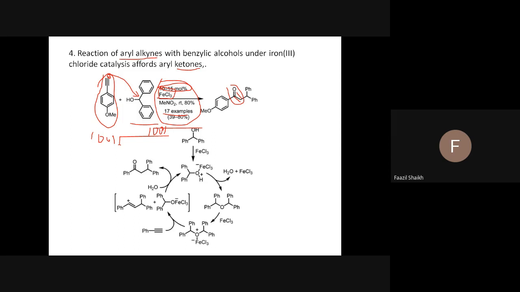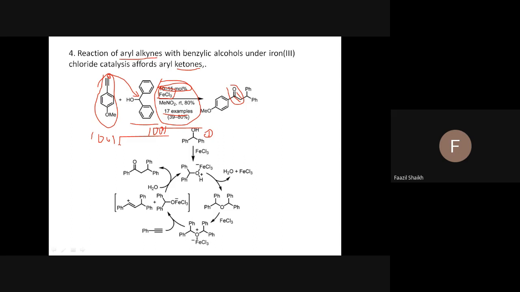Fine. This is the mechanism of this particular reaction. Very easy to understand this. Now see what is there. Number one, we are here. We have taken the benzylic alcohol, okay, diphenyl methanol.